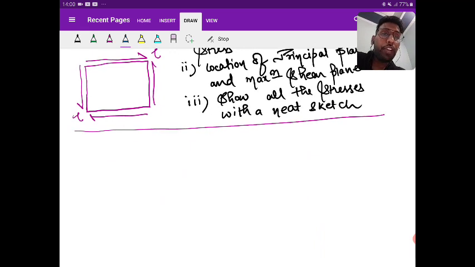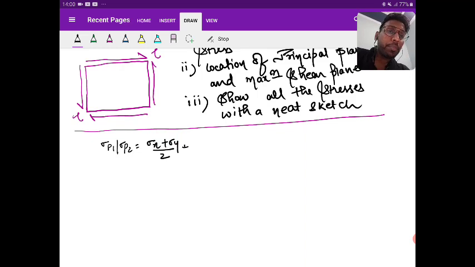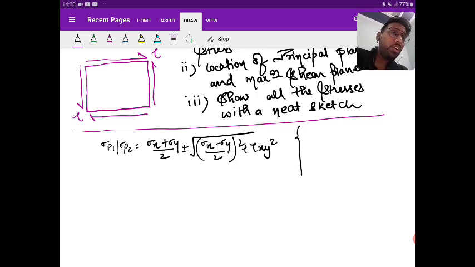See, first of all, I am finding sigma P1, P2. So what is sigma P1, P2? Nothing but sigma x plus sigma y by 2, plus minus root over sigma x minus sigma y by 2 whole square plus tau xy whole square. Okay, so now sigma x is 0, sigma y is 0, and tau xy is equal to tau.